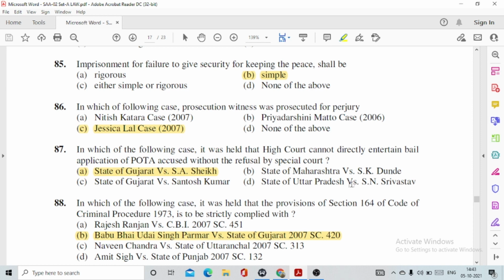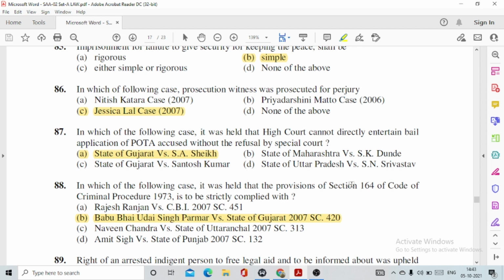87, in which of the following case it was held that High Court cannot directly entertain bail application of quota accused without the refusal by special court? So this is actually been held in the case of option number A, State of Gujarat versus S.A. Sheikh. 88, in which of the following case it was held that the provision of section 164 of Code of Criminal Procedure is to be strictly complied with? So this has been said by option number B in Babu Bhai Uday Singh Parmar versus State of Gujarat.